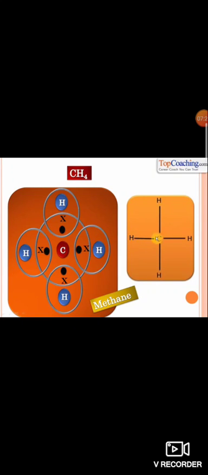This is methane. This is the simplest hydrocarbon. Which is the simplest hydrocarbon? Methane is the simplest hydrocarbon. The formula of methane is CH4. This is the electron dot structure.